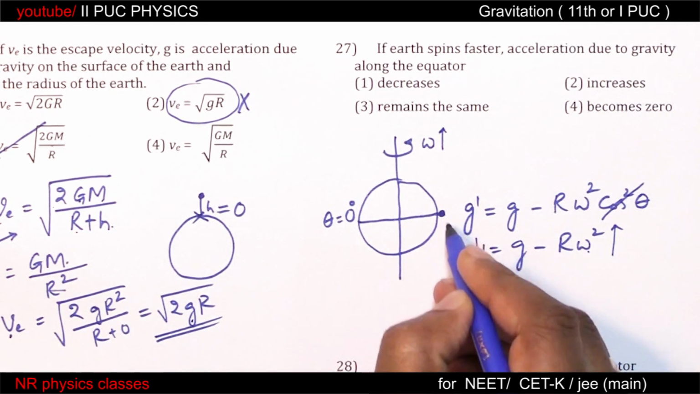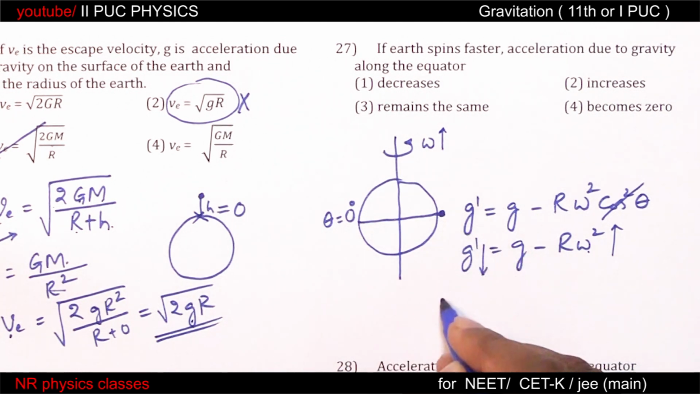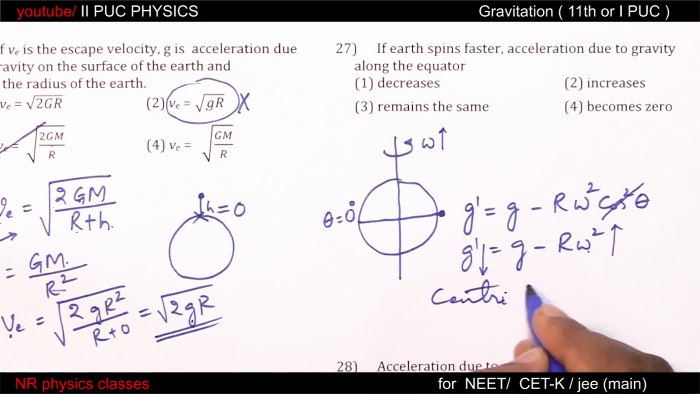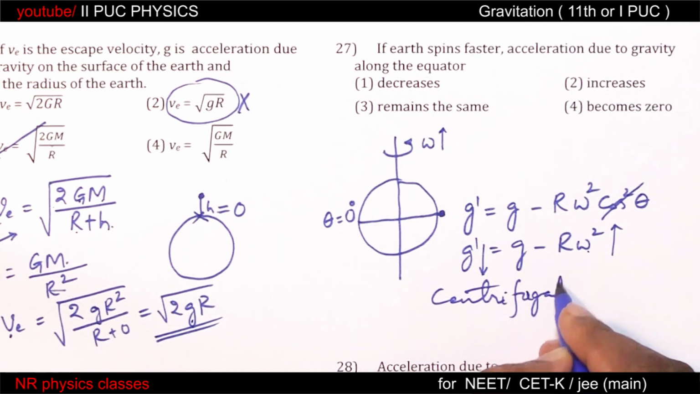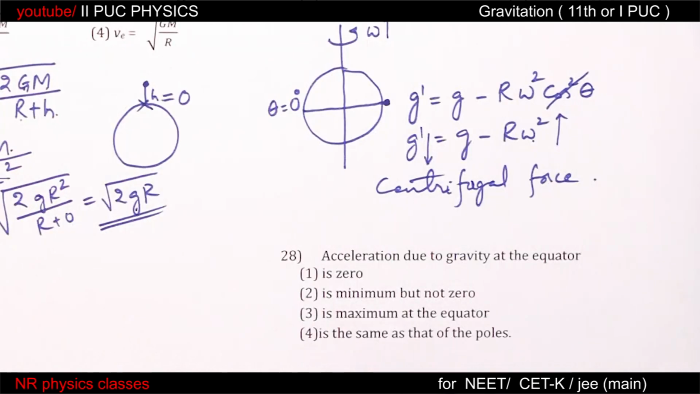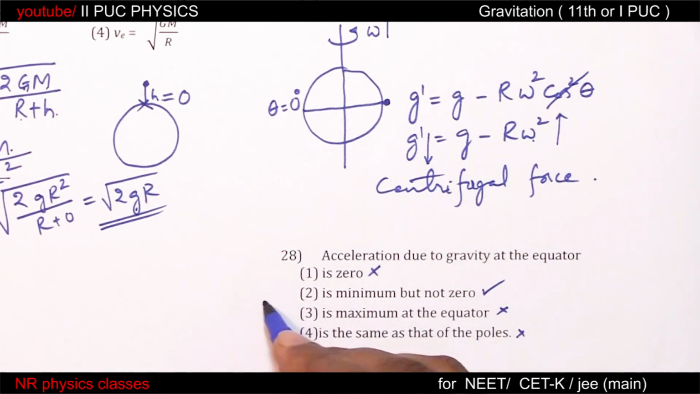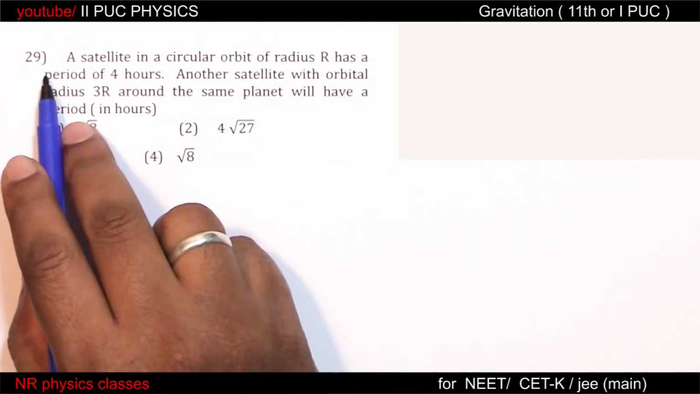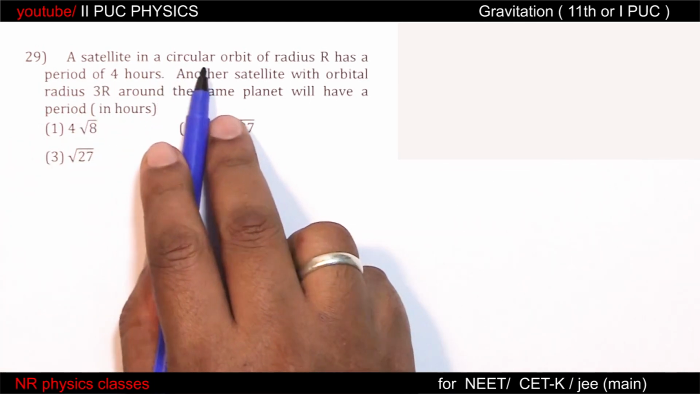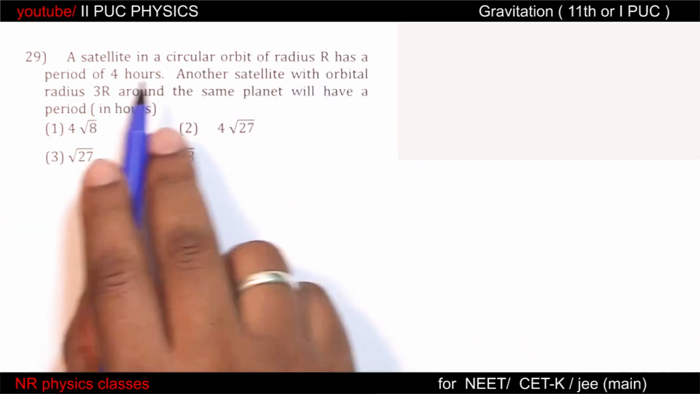And the reason for the decrease in g dash is the centrifugal force. Acceleration due to gravity at the equator is minimum but not 0. 0, no. Minimum but not 0. Yes, it could be the answer. Maximum, no. Same as that at the pole, no. Therefore option 2. 29th. A satellite in a circular orbit of radius r has a period of 4 hours.